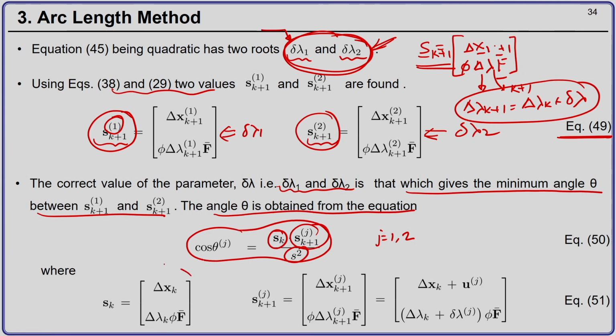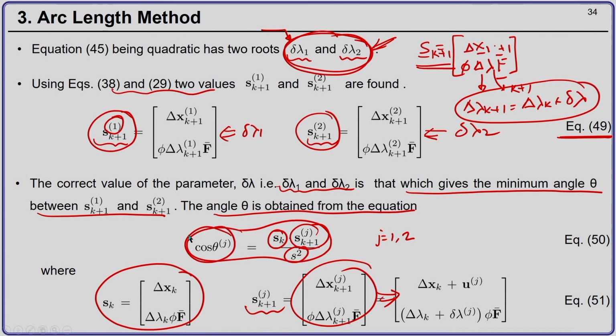Now here S k is delta x k, delta lambda k, phi f bar, and S k plus 1 j is given by the following equation. So, this is your vector. Once you have found out the minimum value of theta, you can recognize which one is your correct solution delta lambda. You will go back and update your value of delta lambda, and then you will check for the Newton-Raphson convergence criteria.